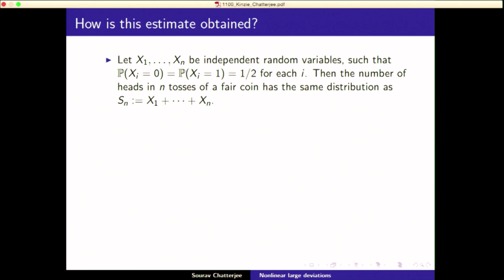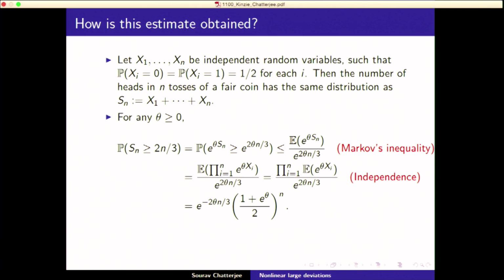Suppose x1 to xn are independent random variables. Each is 0 or 1 with probability one half. Then the number of heads in n tosses is the same as the sum of these random variables. And then you do this little computation here. So you want to find the chance that you get at least 2n over 3 heads.